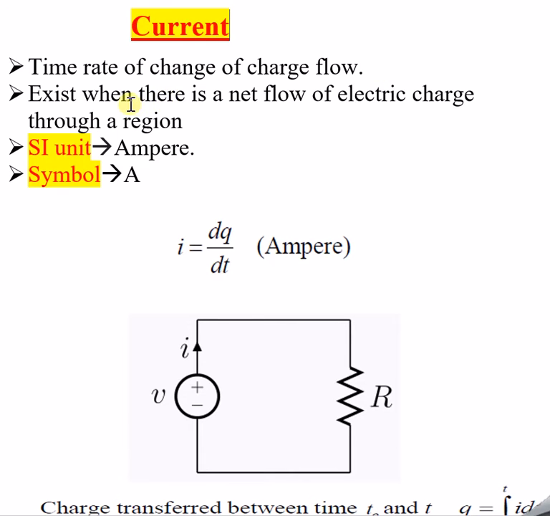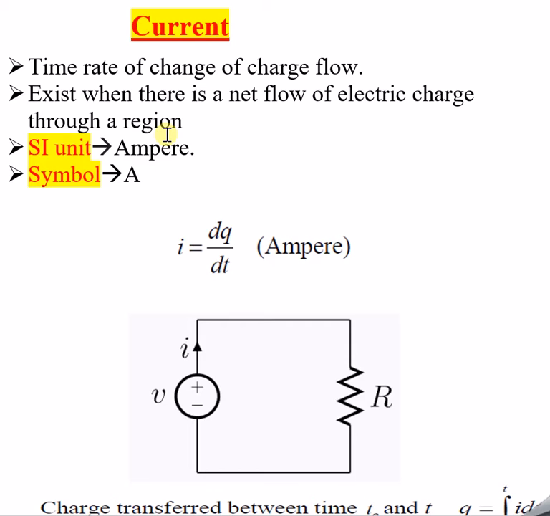Now, when is current said to exist in the circuitry? This is very important. Current can exist when there is a net flow of electric charge through a region. As I already told in the definition itself, current will exist whenever there is a flow of charge. Flow of charge is nothing but current. So whenever there is a flow of charge, definitely current is there.